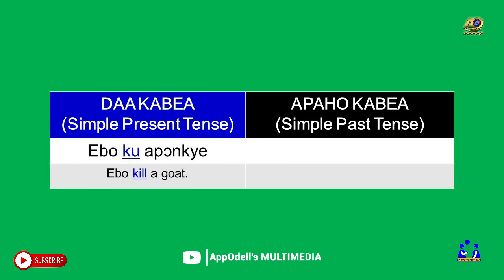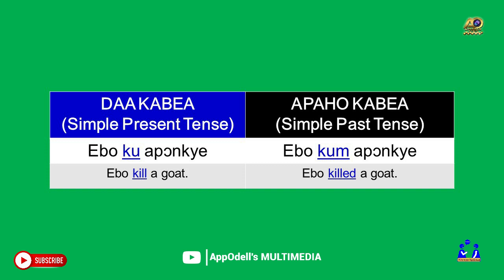Ebo kun aponche. Sending this to the simple past tense, we will have ebo kum aponche. Ebo kum aponche. This one will not be ebo kun aponche, but ebo kum aponche.